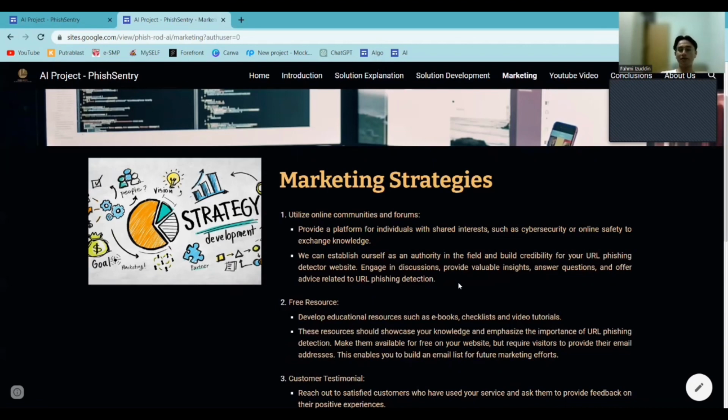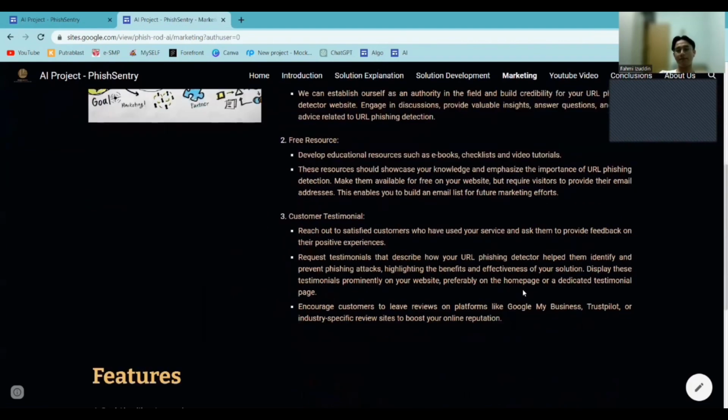Secondly is free resources. Develop educational resources such as ebooks, checklists, and video tutorials. These resources showcase knowledge and emphasize the importance of URL phishing detection. Make them available for free on your website, but require visitors to provide an email address, which enables us to build an email list for future marketing efforts.